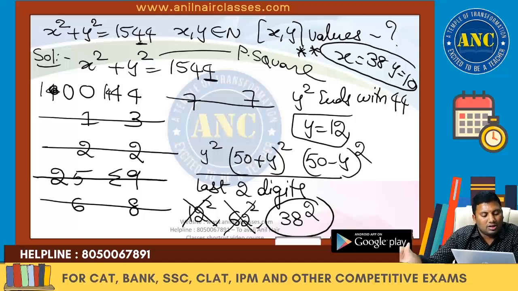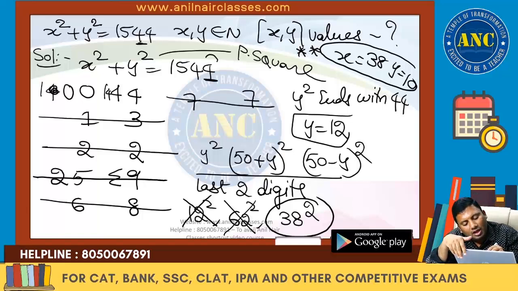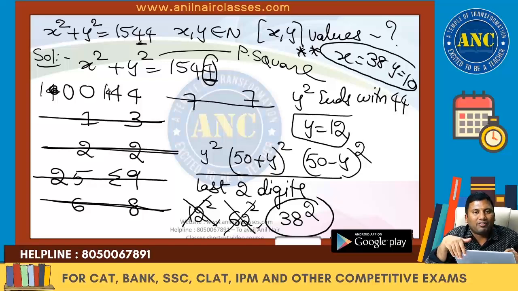x square plus y square equals 1544. The root cause is that the right hand side unit digit is 4. 0 plus 4, 1 plus 3, 2 plus 2, 3 plus 1, 4 plus 0, 5 plus 9, 6 plus 8, 7 plus 7. A perfect square can never end with 7, 2, 8 or 3. All these cases are eliminated. The only cases possible are 0, 4 and 5, 9.